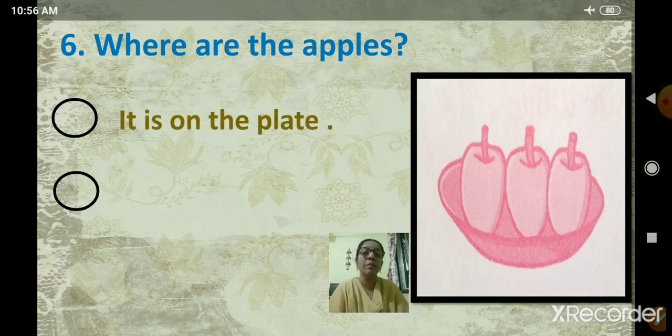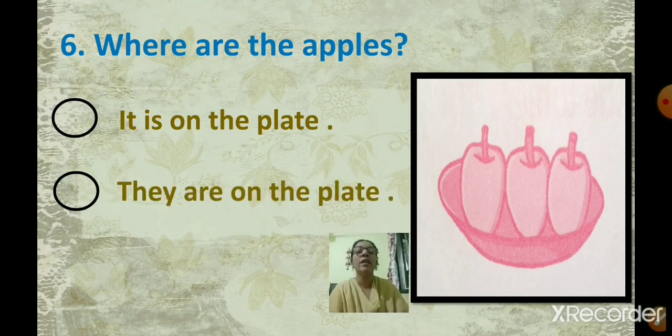It is on the plate. Second one, they are on the plate. First option is it is on the plate. They are on the plate. It is on the plate means, is there only one apple? No, there are many. So if there are many, do we say it is on the plate? No. For many we don't use it. For many we use they. It we use for single objects, a single thing. But here there are many apples.